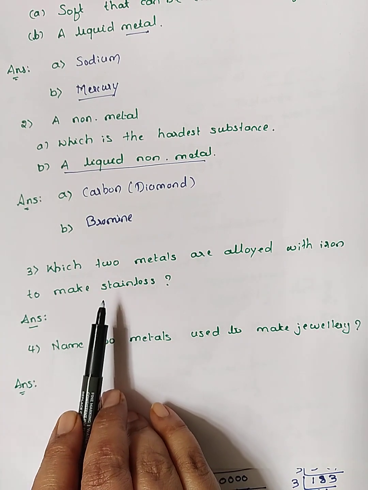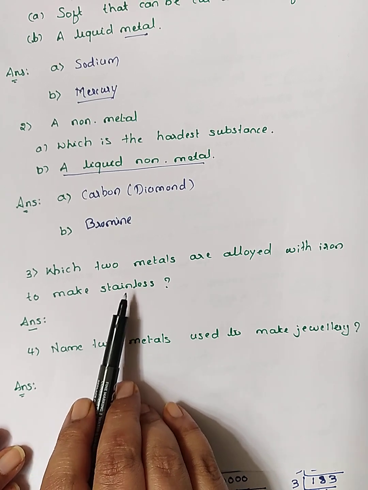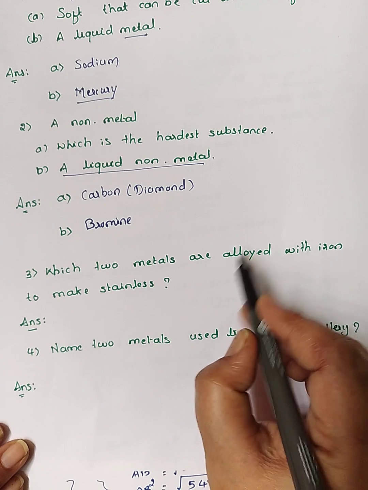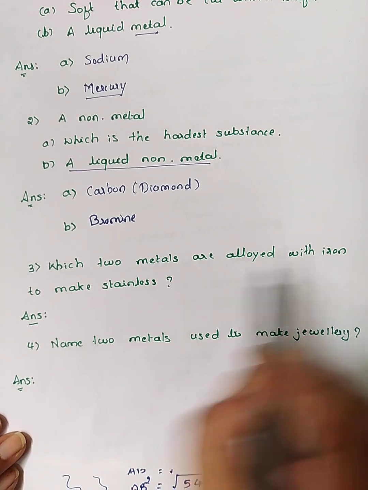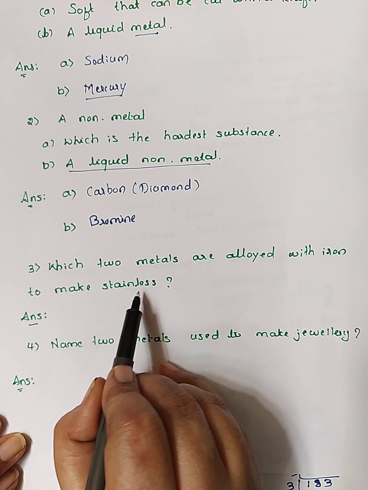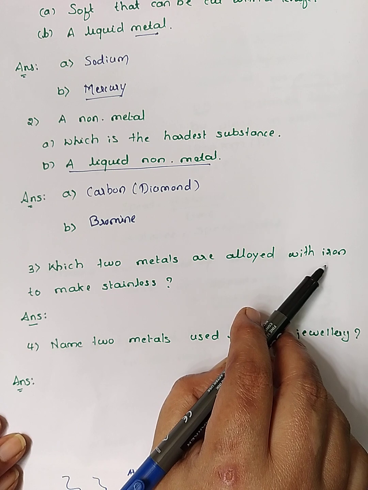So we know that stainless steel is used to make utensils. It is not a pure metal, it is an alloy. Alloy means it is a mixture of 2 or 3 metals. So first iron to make stainless steel. Which are the alloy steels? Means mixtures with iron.